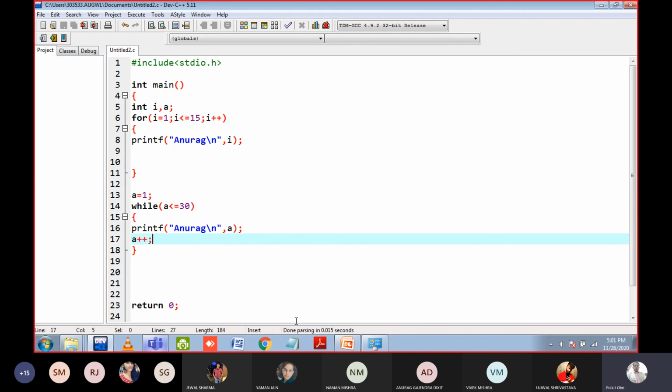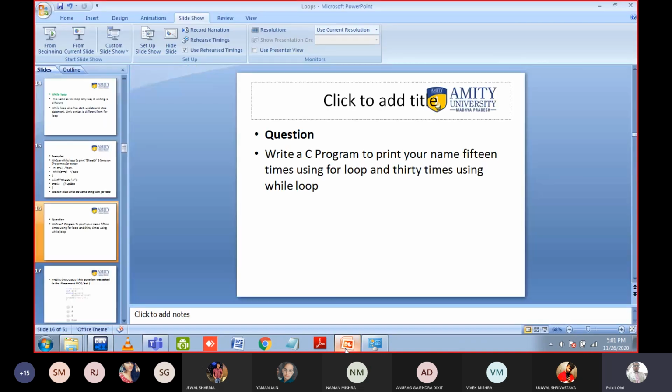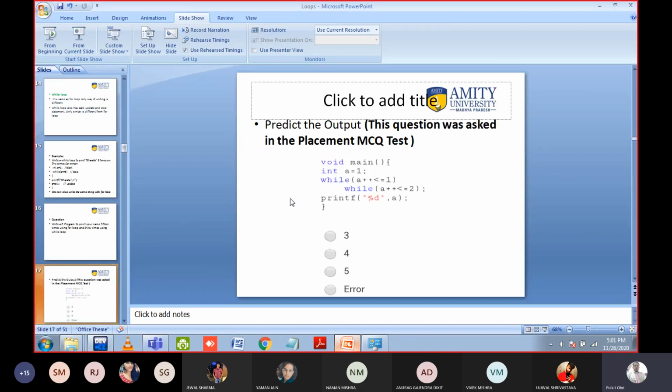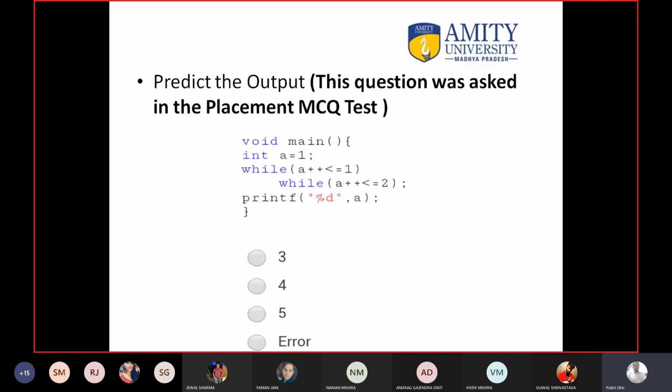So now let us move to the next question. This is a very good question, and this question appeared in the placement. And again, do not type the code inside the compiler. Do the mental calculation. I will give you around 3 to 5 minutes for this question because this is a tricky question. This is a difficult question.